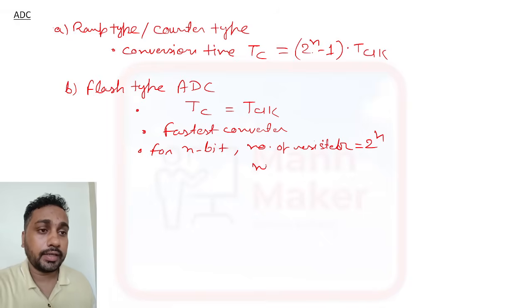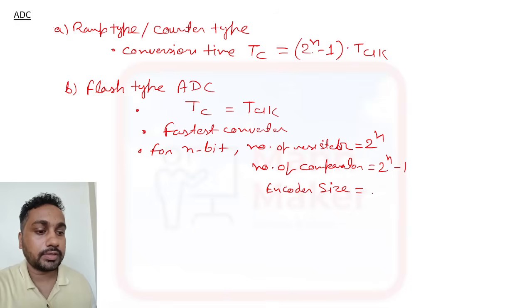So 2 to the power n. And number of comparators is 2 to the power n minus 1. And encoder size is 2 to the power n into n.